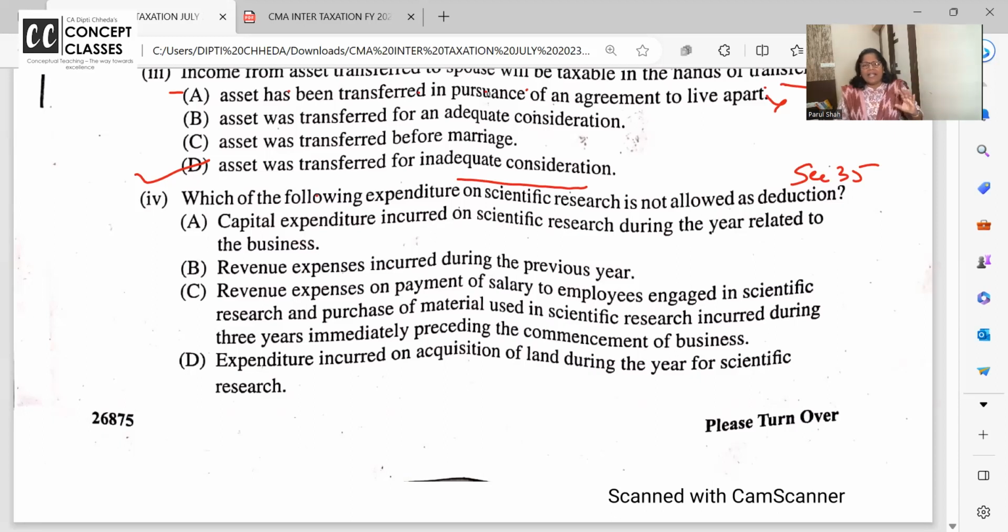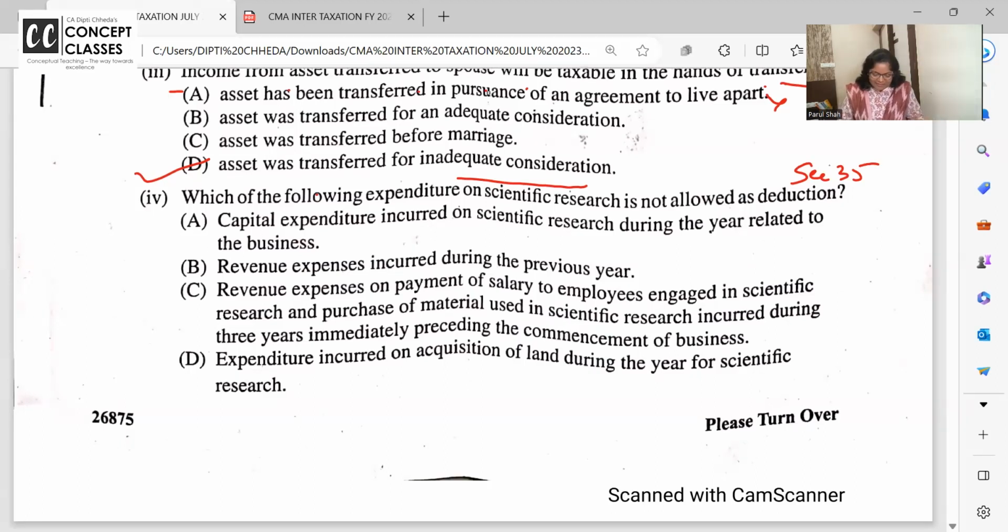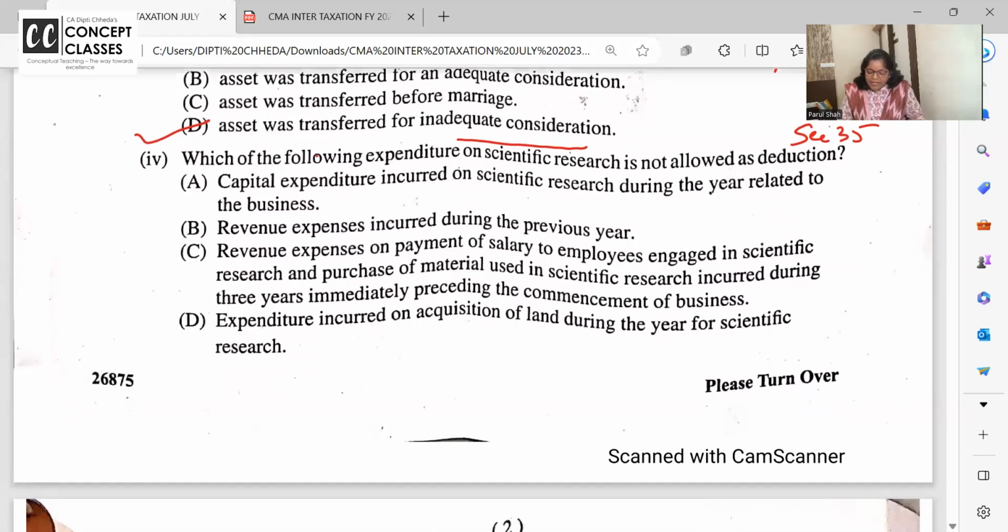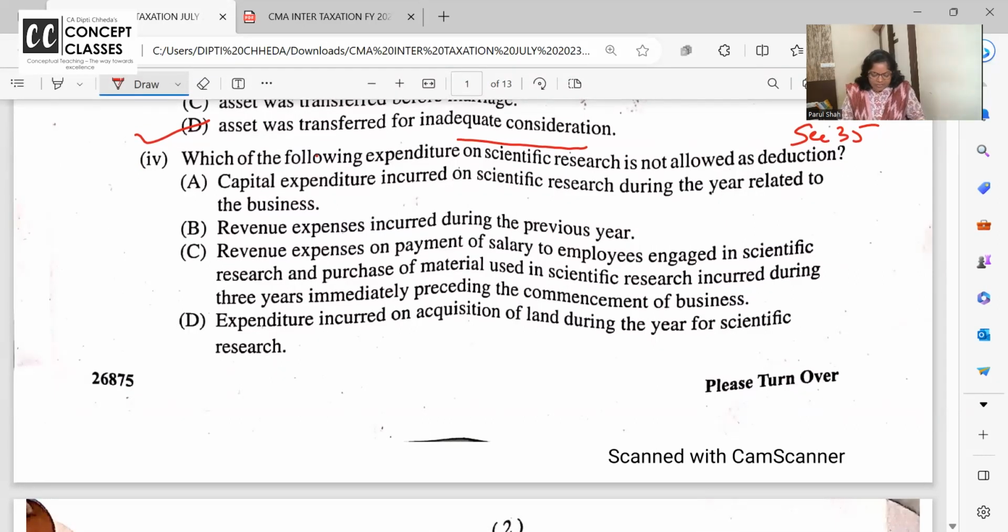I'm literally saying, I know my 23 years of experience, what is to be given to students in the exam, what to serve, I know. That is one concept, one problem. That's how. Done. Which of the following expenditure on scientific research is not allowed?